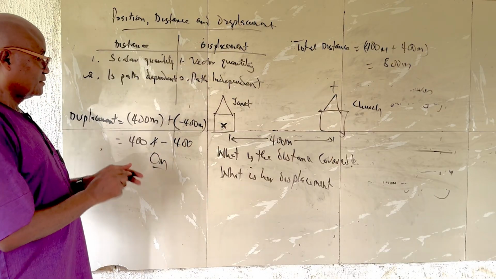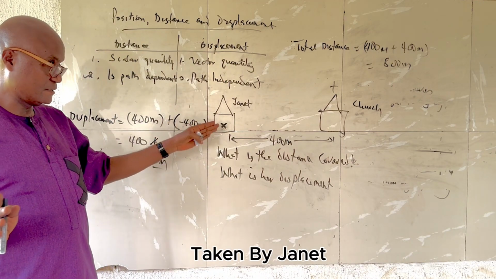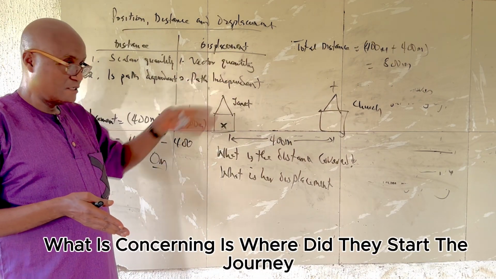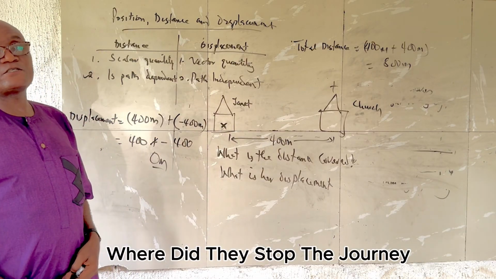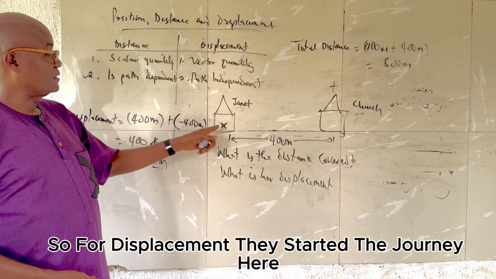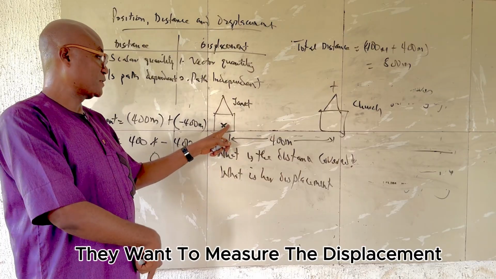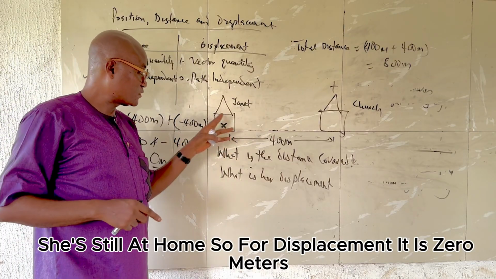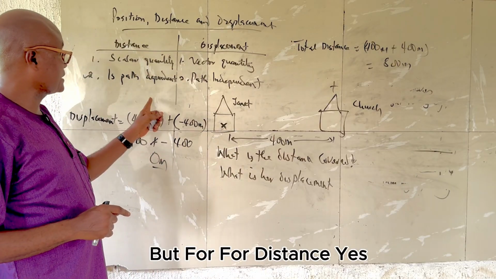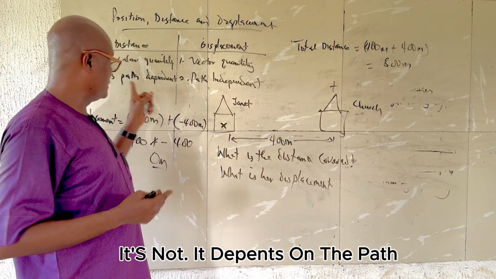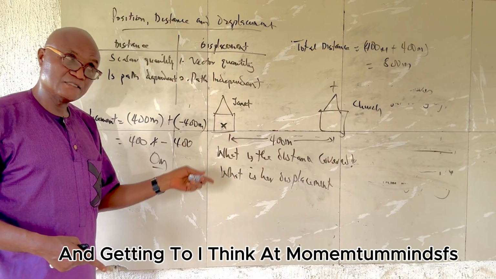So, because displacement is independent of the path taken by Janet, what is concerned is where she started the journey and, by the time you do the measurement, where she stopped. So for displacement, she started the journey here, and when she came back and we want to measure the displacement, she's still at home. So the displacement is 0 meters. But for distance, it depends on the path. We have to measure all the paths taken by Janet.